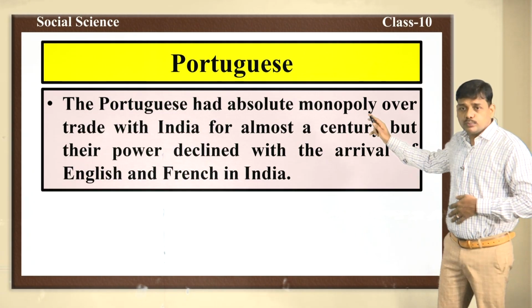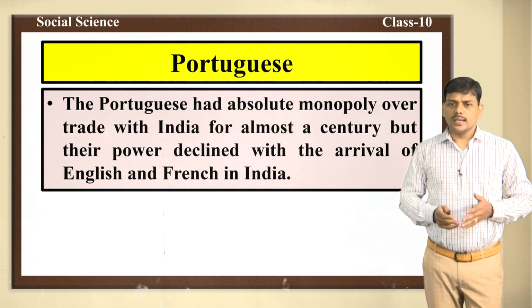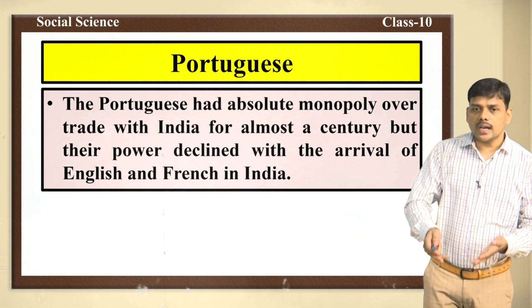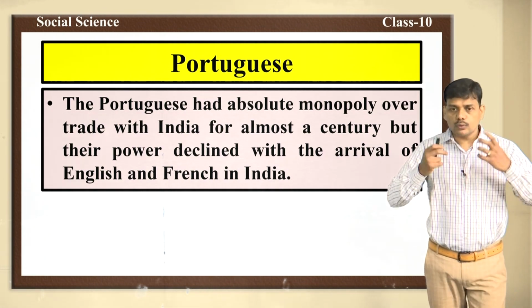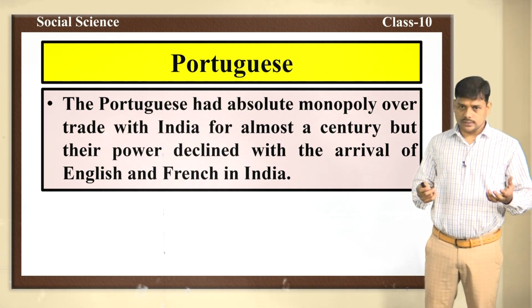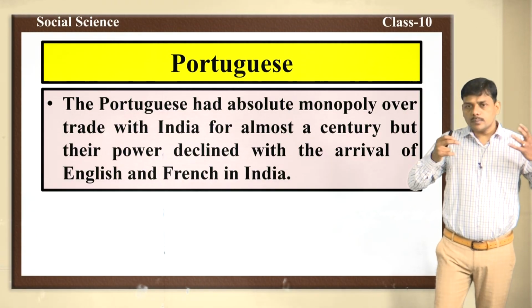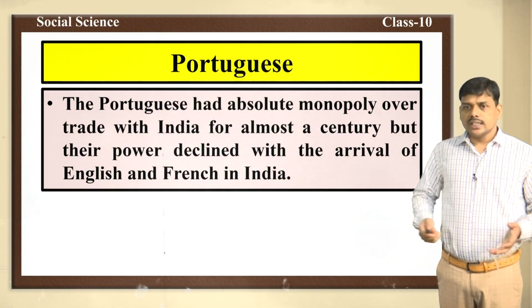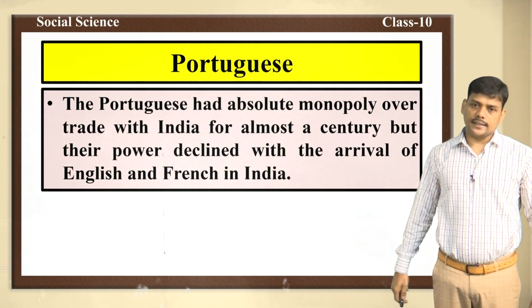The Portuguese had absolute monopoly over trade with India for almost a century, but their power declined with the arrival of the English and French in India. The Portuguese were not able to face the competition. They were not able to compete with the English. They were not able to compete with the French. That's why their power slowly declined.